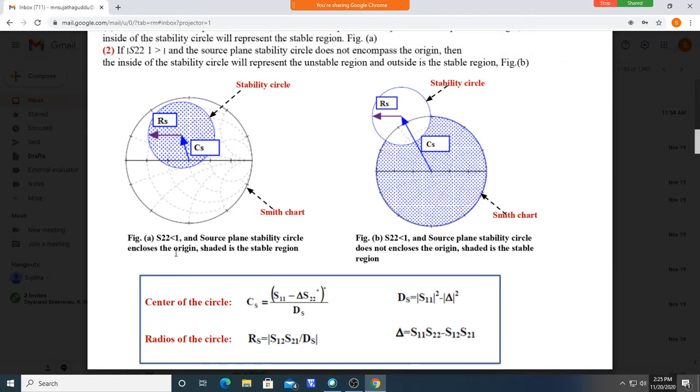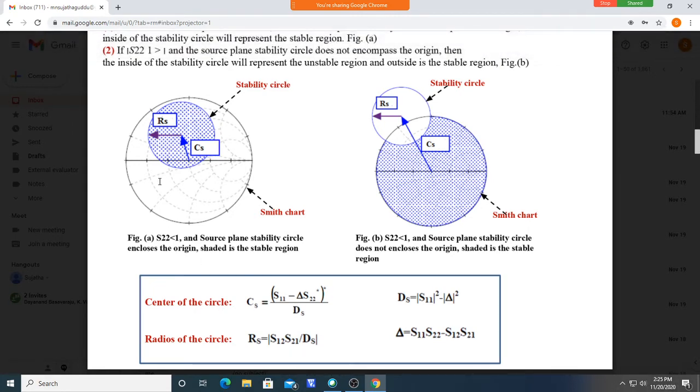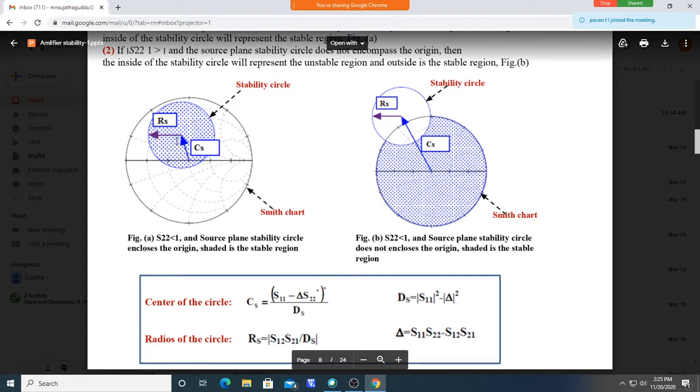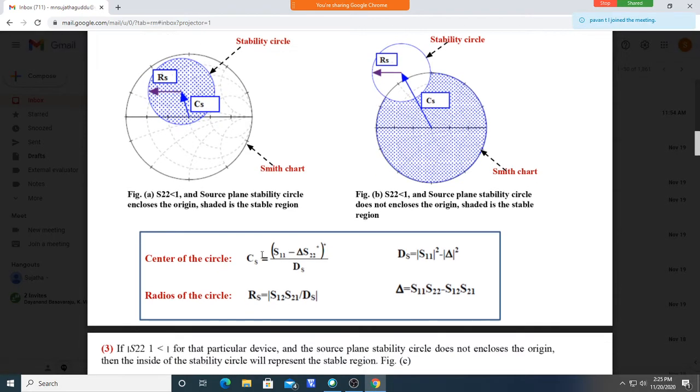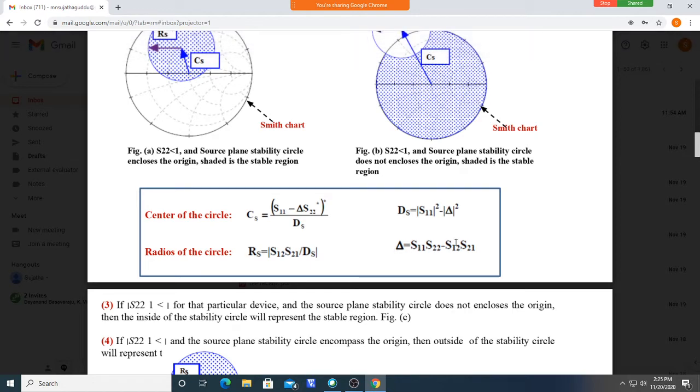So here, to draw this circle, what we need is the center of the circle and the radius. These are the equations for the center and radius of the circle. Δ is this, and Γs is this.